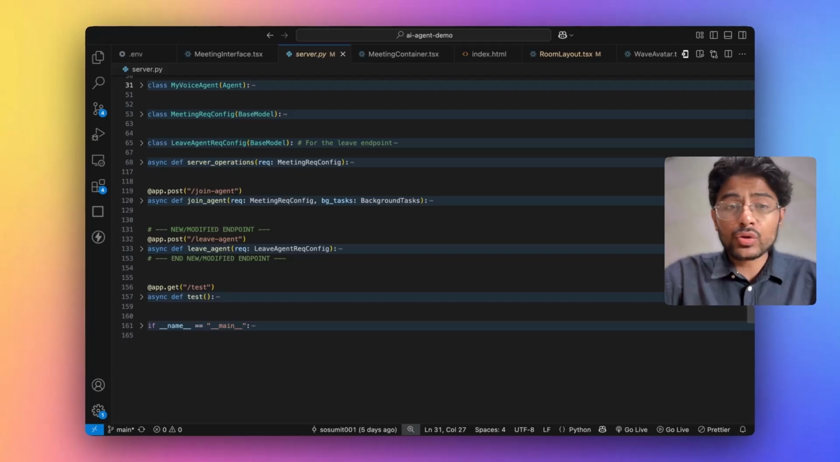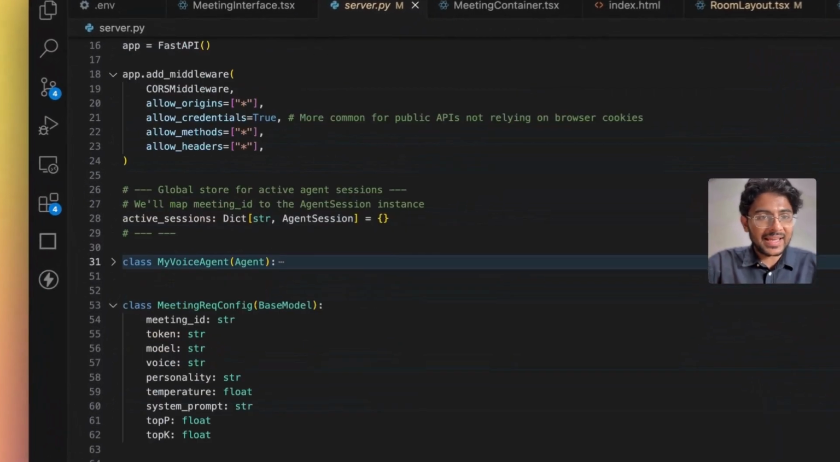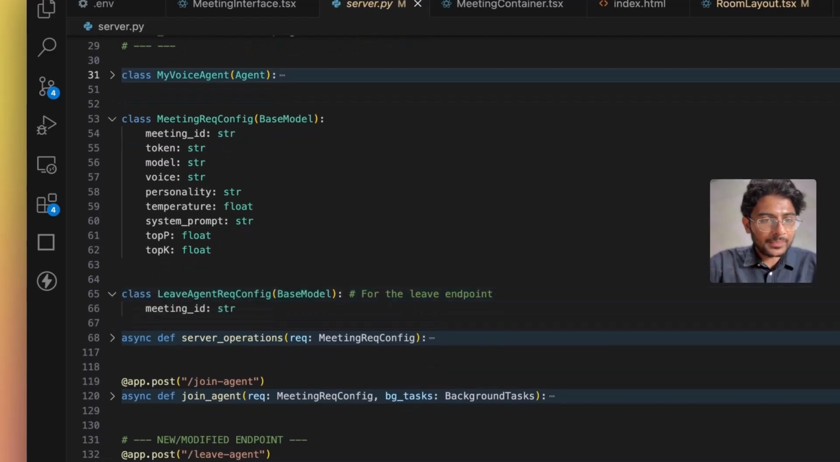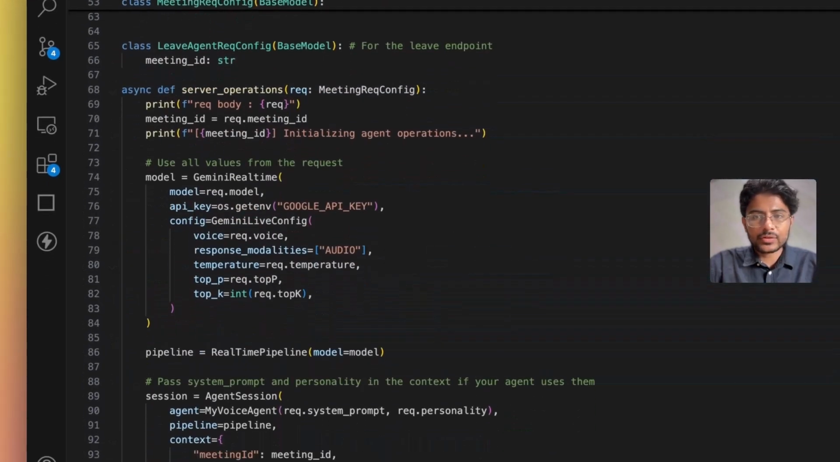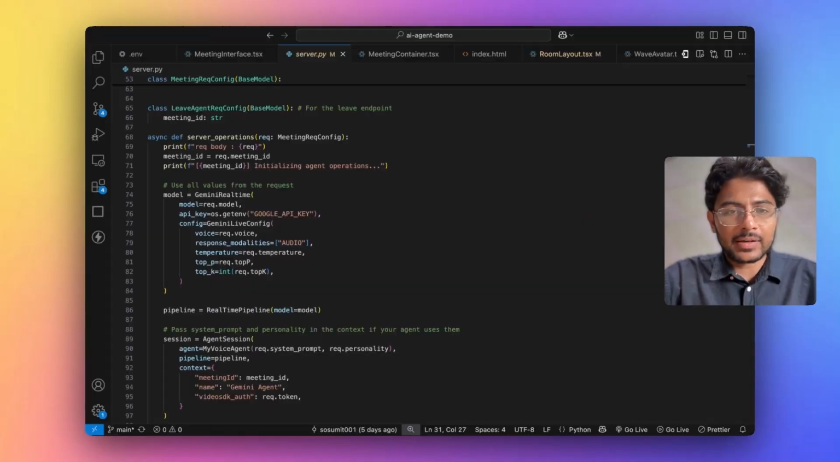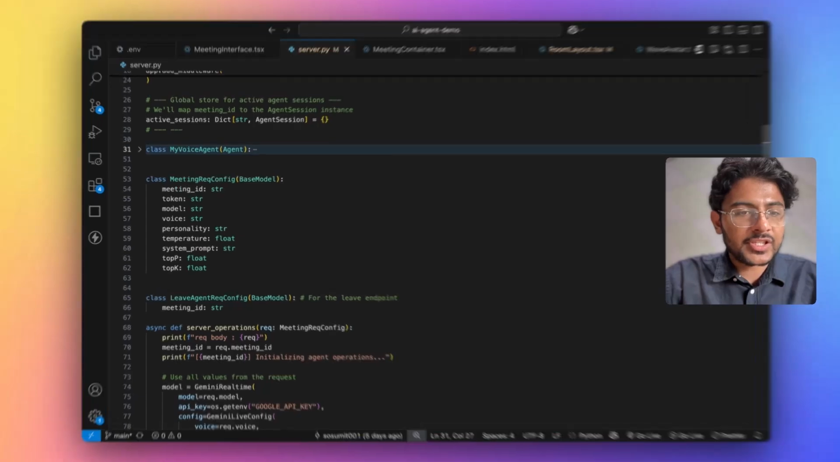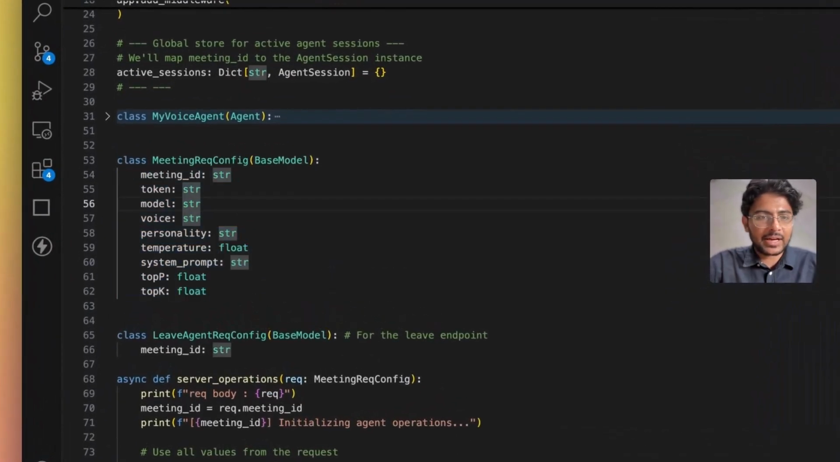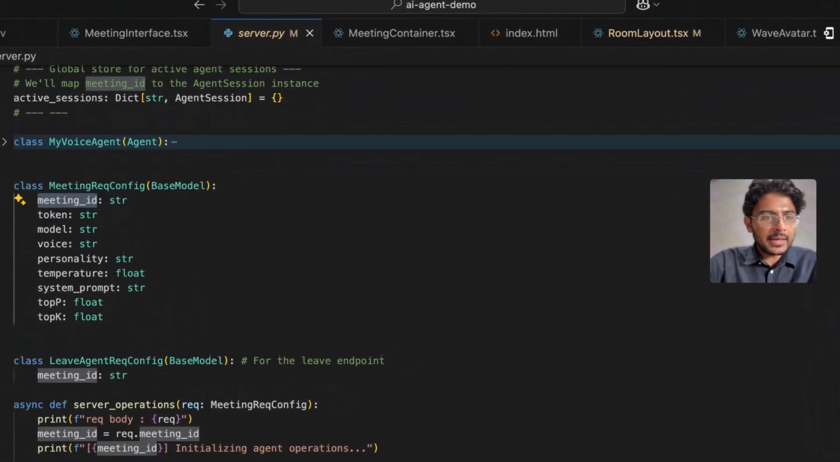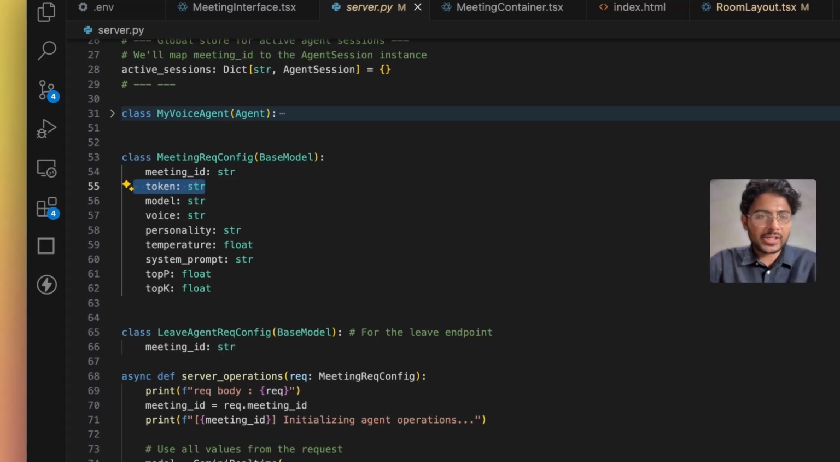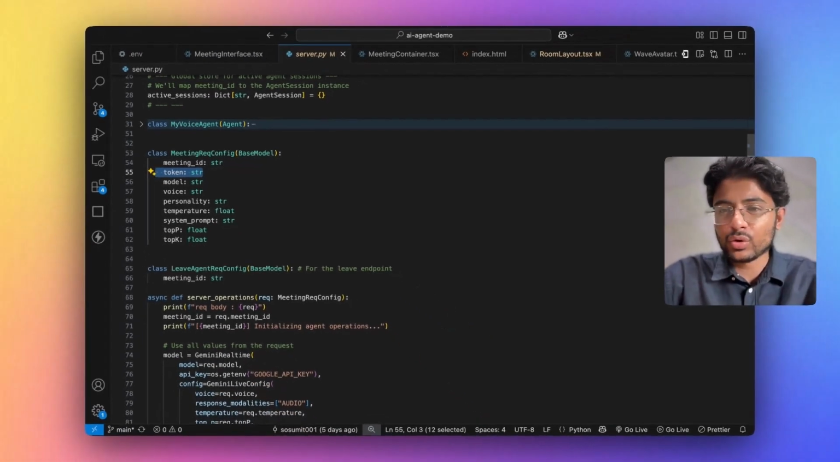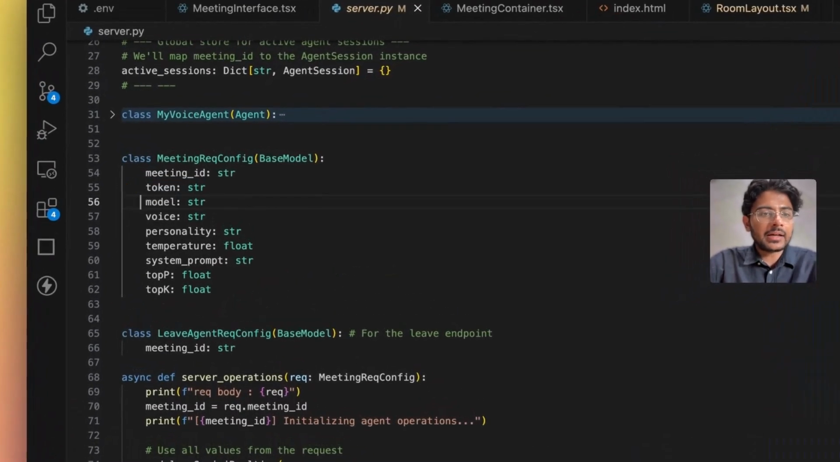Next, you can build a pipeline for your AI agent. So let me show you how that works. If you look at the server operations, when I click that connect button, I'm inviting that AI agent from the server side. That's why I built this simple FastAPI application where in the request body, I'm just passing these parameters. I'm passing the meeting ID so that I can connect that AI agent to an existing VideoSDK meeting, and then I'm passing the token value. The token is required so that we can make authorized requests to VideoSDK's endpoint, and this model is our voice-to-voice model.